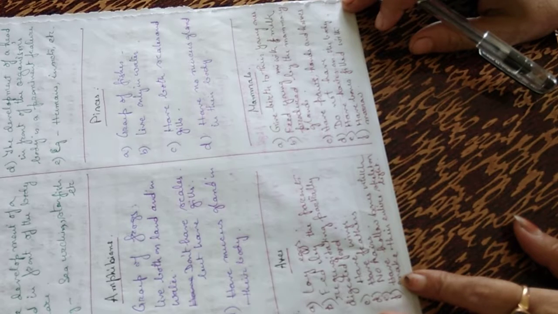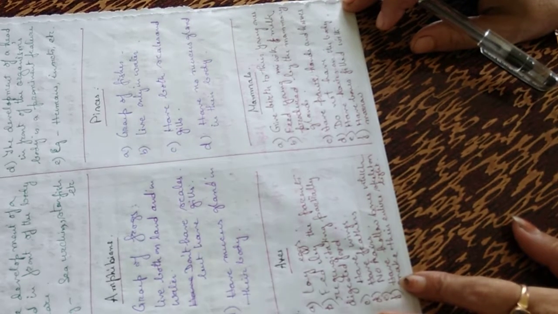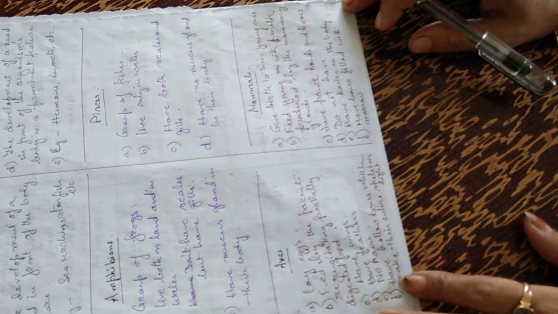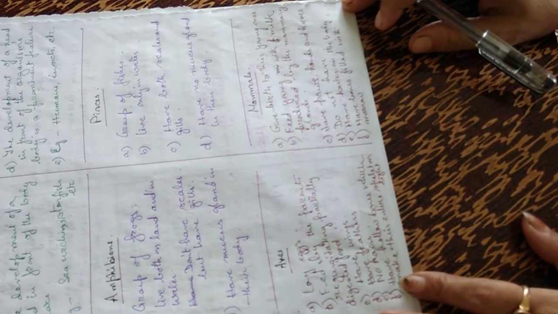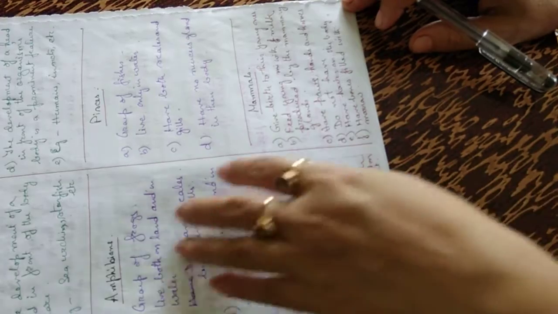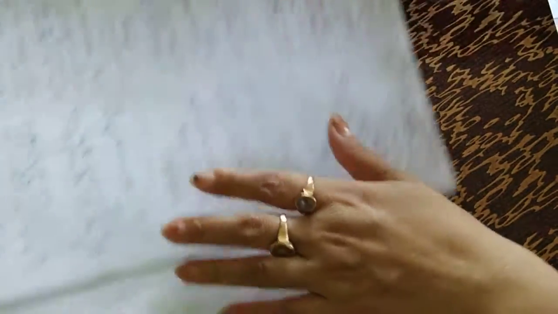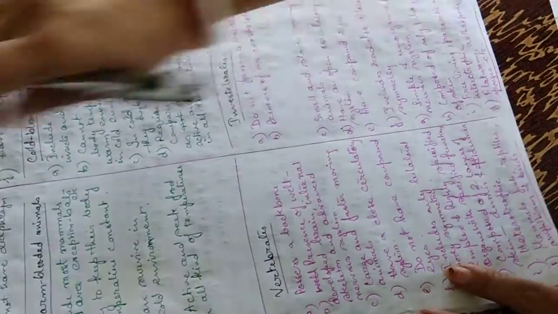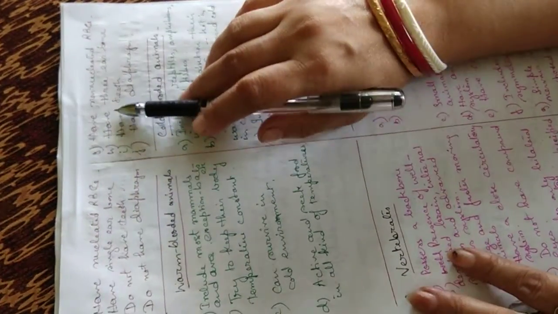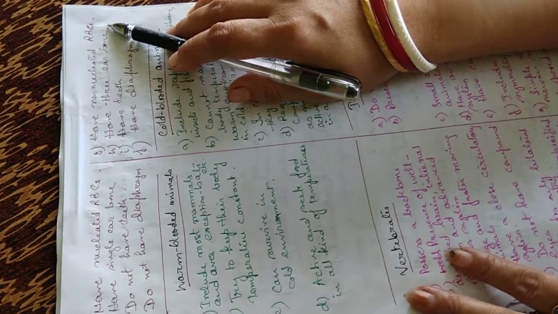Aves do not have hairs, but mammals have hairs on their body. Aves have hollow bones, which make their entire skeleton very light so that they can fly, whereas mammals have bones filled with bone marrow. Aves have nucleated RBCs, whereas mammals have non-nucleated RBCs.